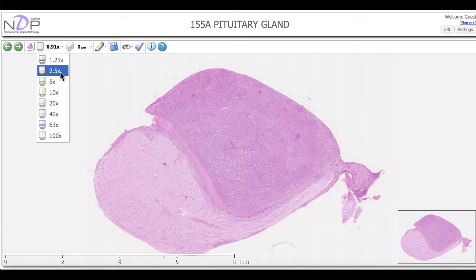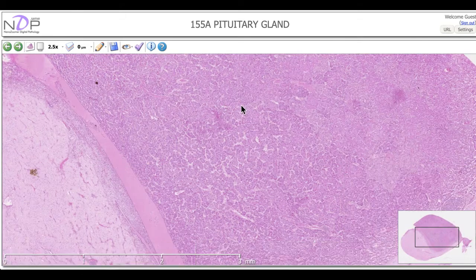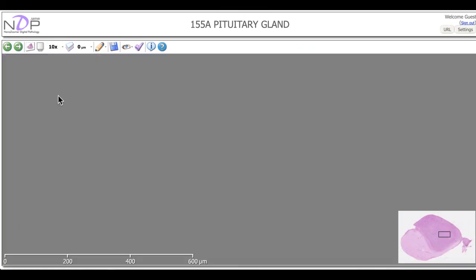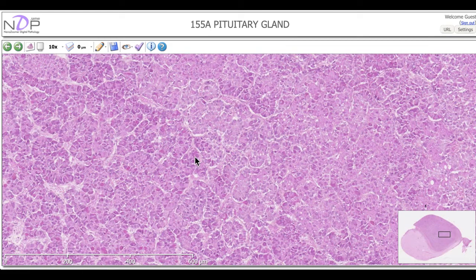If we increase the magnification, we can see that there are two types of cells. We have the cells that take the red stain, whereas the other cells take more bluish stain or less red stain. These cells are called the acidophil cells, whereas the other cells are called the basophils. For example, the acidophils are responsible for production of the growth hormone. The cells called somatotrophs are responsible for production of the growth hormone.